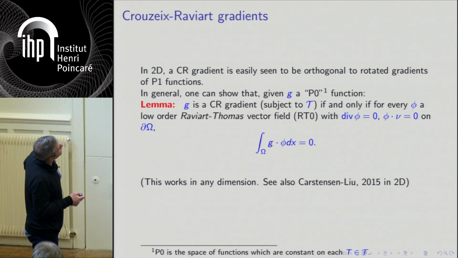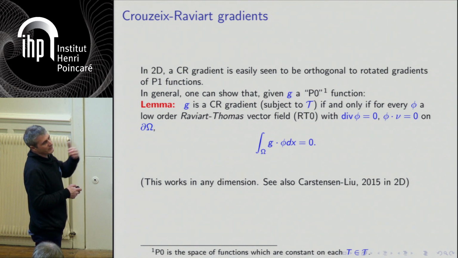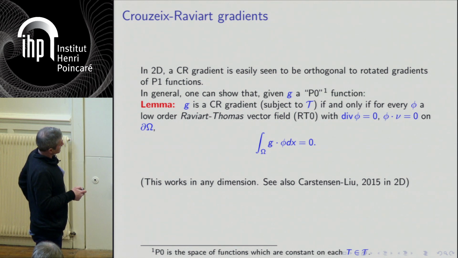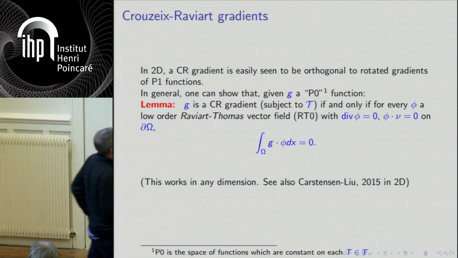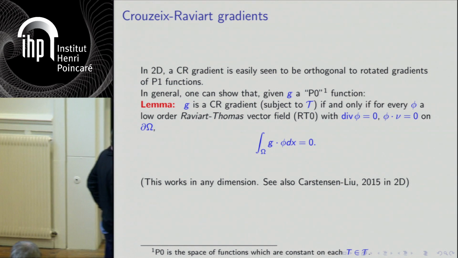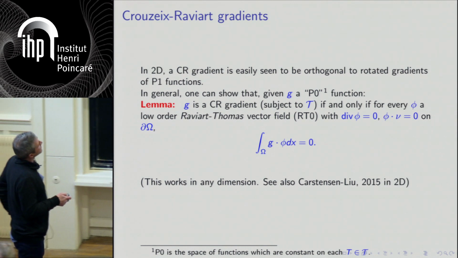It's an extension of this de Rham characterization of gradients in general. There is a proof of this fact in 2D, which is a bit complicated, but there is a proof of the same fact essentially in a recent paper of Carstensen and you.